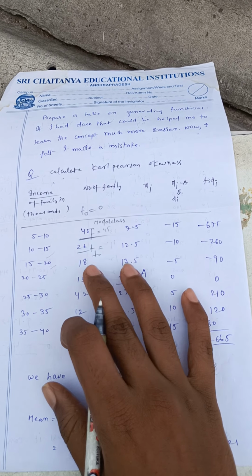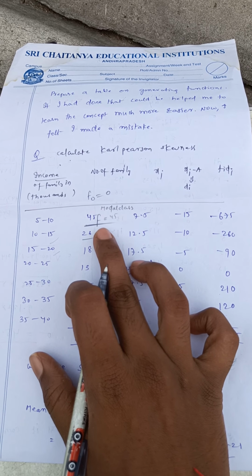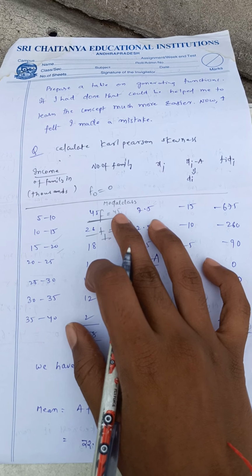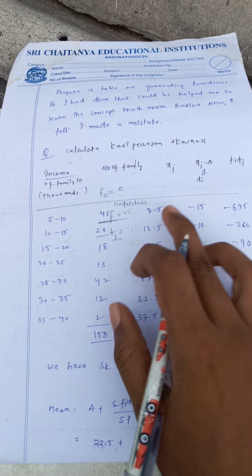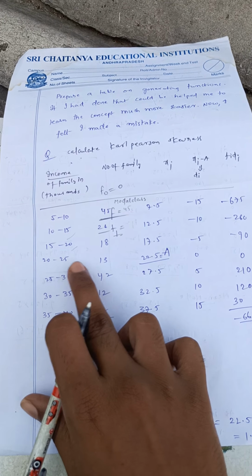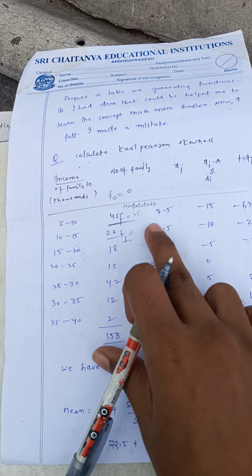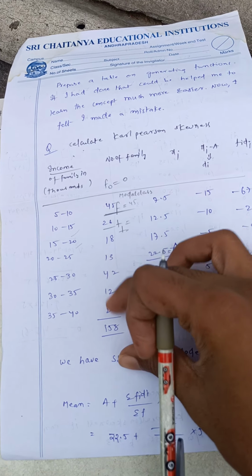Generally, we can see outside also, fewer people earn more and more people earn less money. By taking these two values, we know this is the modal class.